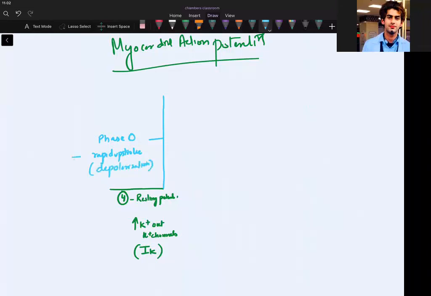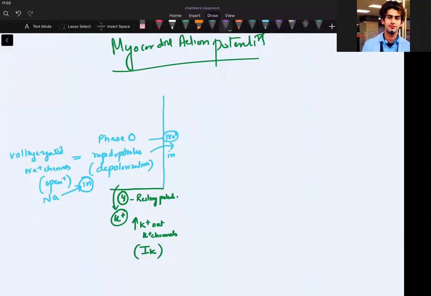Who is causing this? Voltage gated sodium channels. Open or close? Open. Sodium in or out? In. Sodium in. Potassium out. Clear?